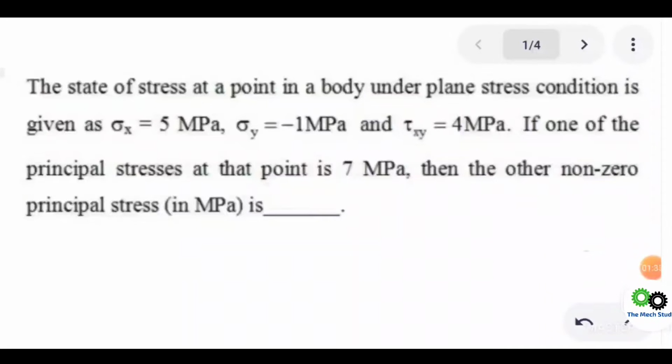Basically they will provide the data related to the question. If you have an idea about that, then you will get the idea how you need to approach the question. Initially they have mentioned the stress in x direction, the stress in y direction, and tau xy equal to 4 MPa, and they have also mentioned that one principal stress at that point is 7 MPa. This is the hint to approach the question, and you need to find the other non-zero principal stress. I think you will get the idea what you need to find: sigma 2, the second principal stress at that point. So try this and solve it on your own. If you are not able to solve it, then definitely I'll provide the solution.